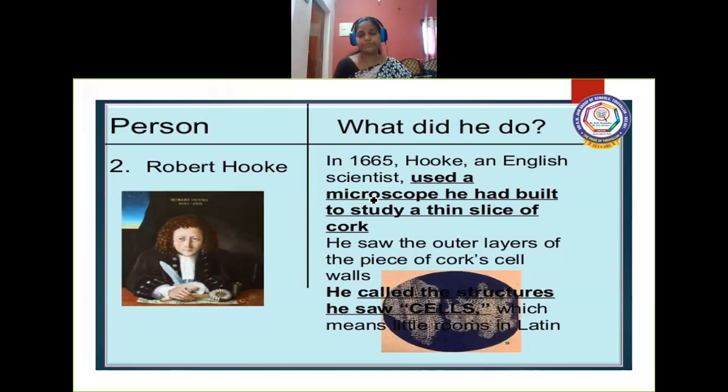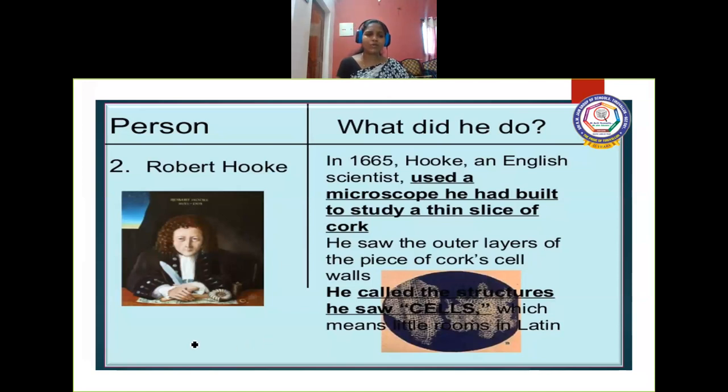For the first time, he collected a thin slice of cork. Tree trunks have a bark, and the cells of that bark we call cork. He observed it under his own microscope.